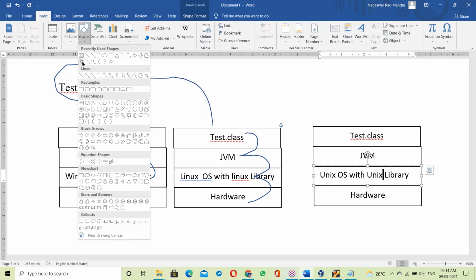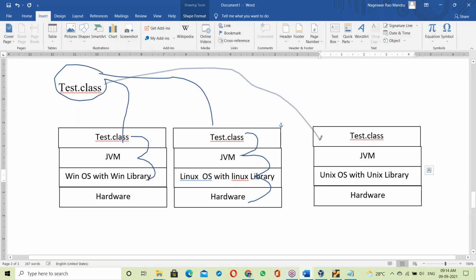Now, the test.class file, moving on to this.